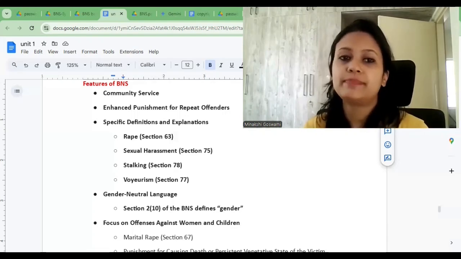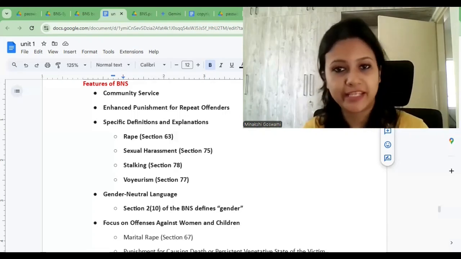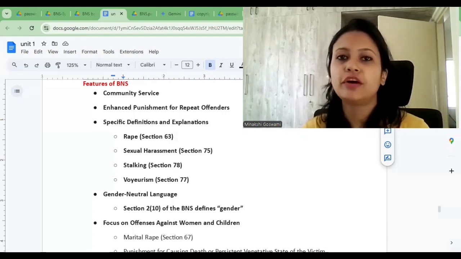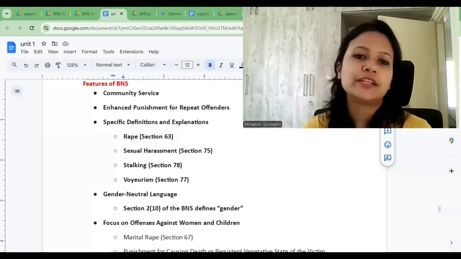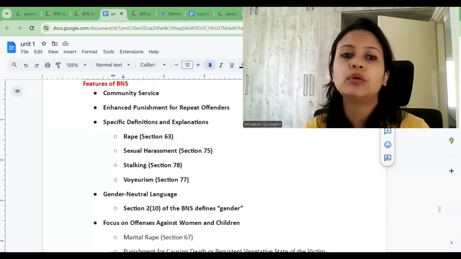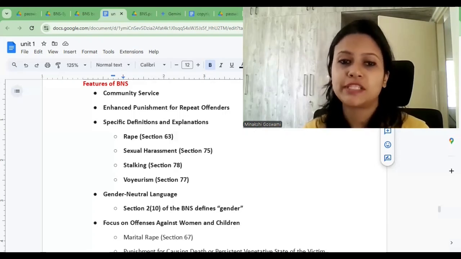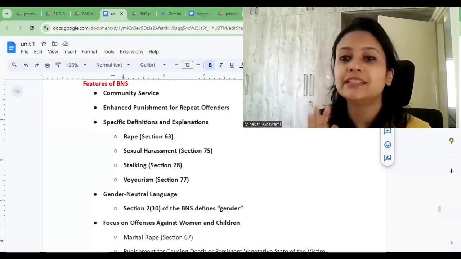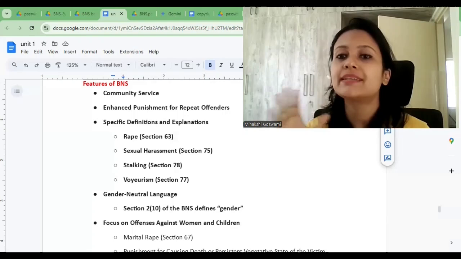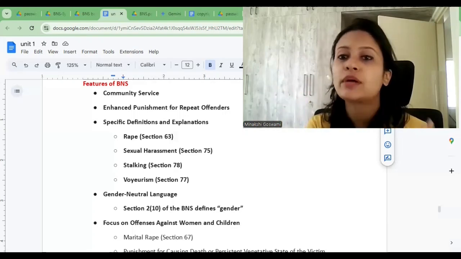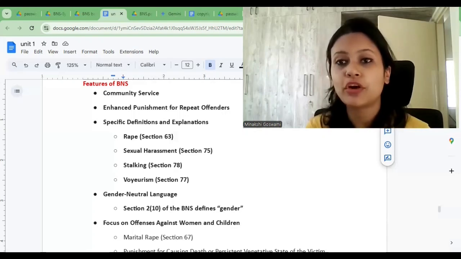Then the third feature is specific definitions and explanations. BNS provides precise definitions for various words, which include rape, sexual harassment, stalking, voyeurism, etc., in order to avoid any sort of ambiguity that may remain. It also ensures clarity in legal proceedings. We know what a certain type of offense is, or what all things are also considered as this particular offense.